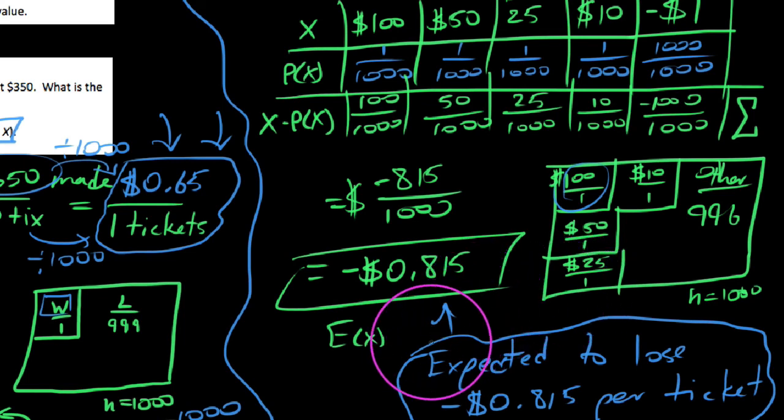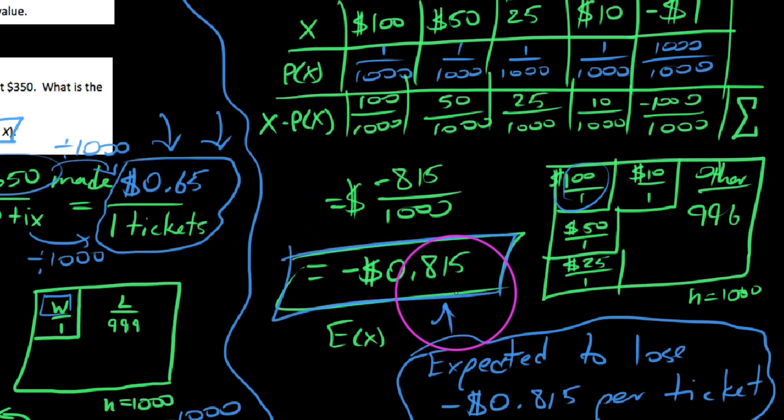So as a preface to my next video, I'm going to go ahead and beg the question: what would you want your expected gain or loss to be if this game were completely fair? That is, you were to neither lose money nor win money per ticket. On average, how much would you expect to gain if you neither lose nor win?